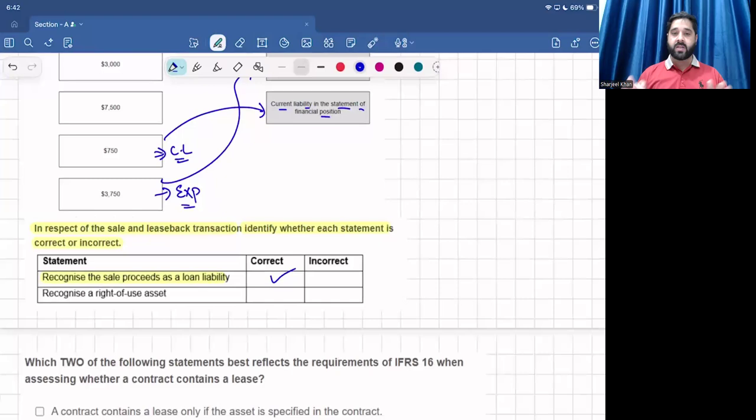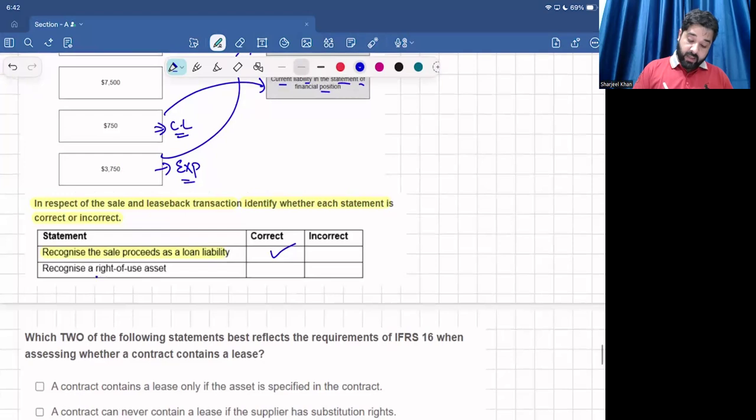If no control is transferred, they will not recognize any gain or loss on the disposal. They will not derecognize the asset, right? And any amount we receive will be considered as a loan. Recognize the right of use asset: incorrect, because no control is transferred.